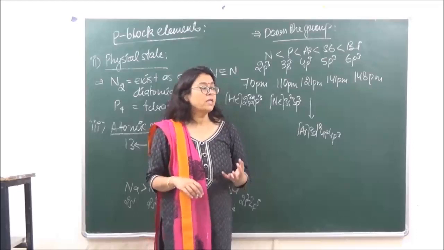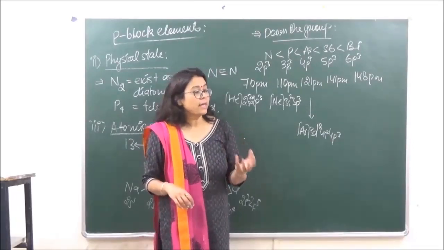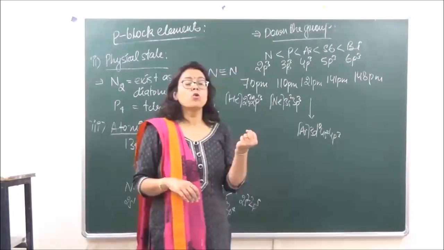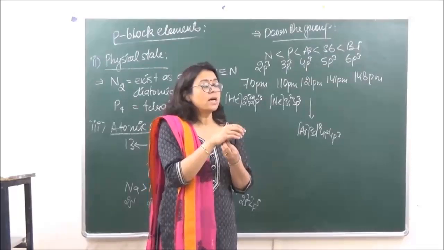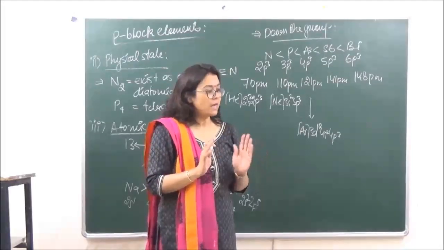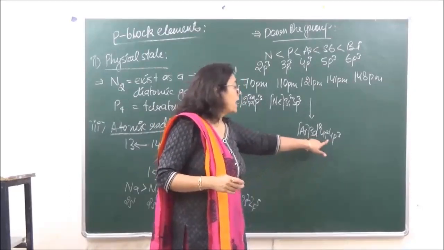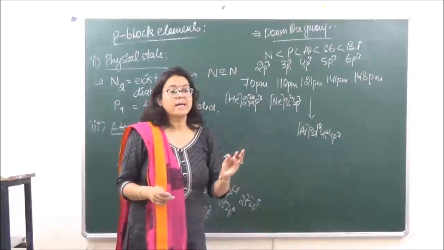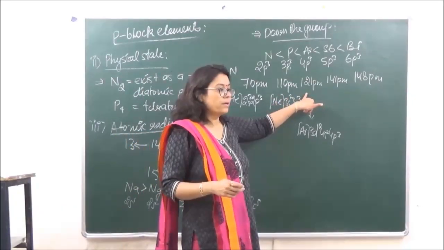Because of the poor shielding effect of d, what is going to happen is that the outermost electrons would be pulled closer by the nuclear charge because the inner electrons are not able to shield the outer electrons. ठीक है, so as a result the outermost shell would be a little tightly bound by the nucleus, so there is not much of a difference over here.